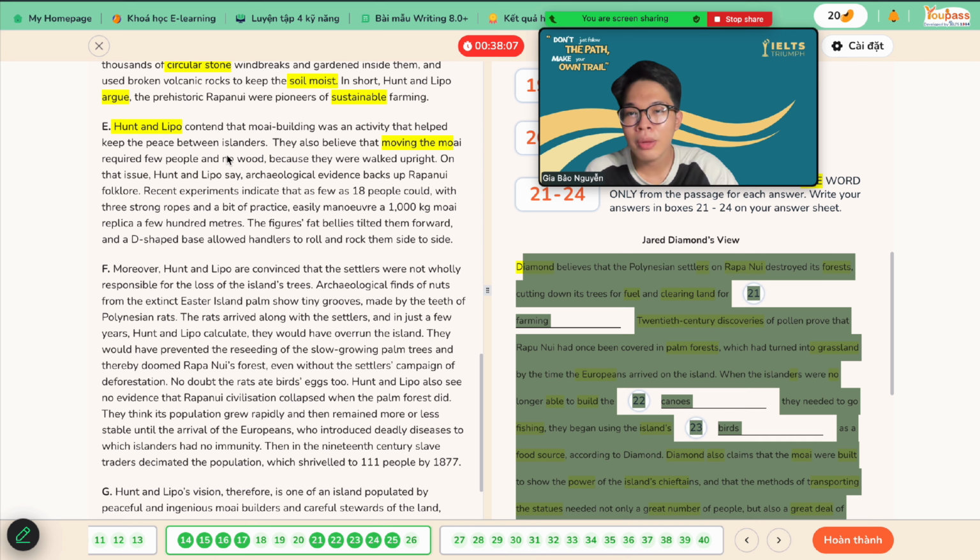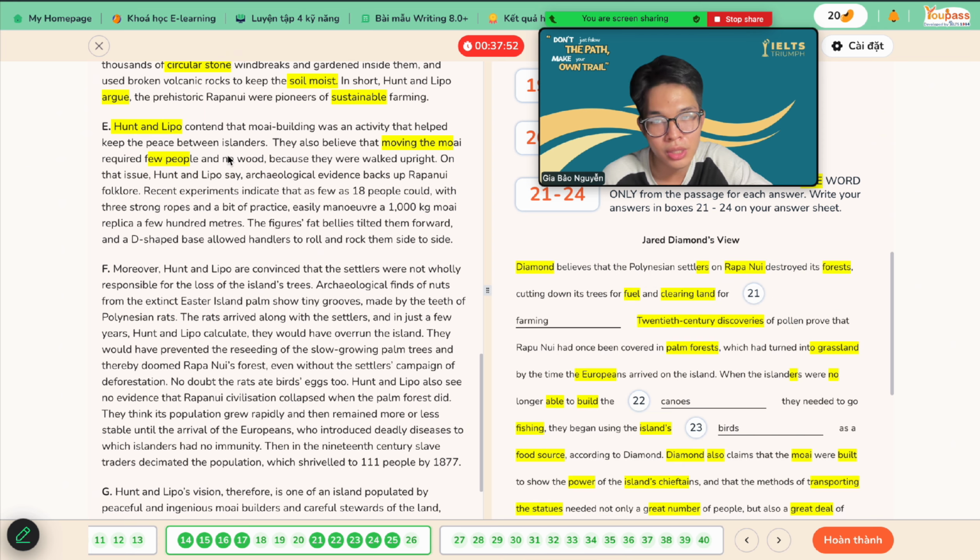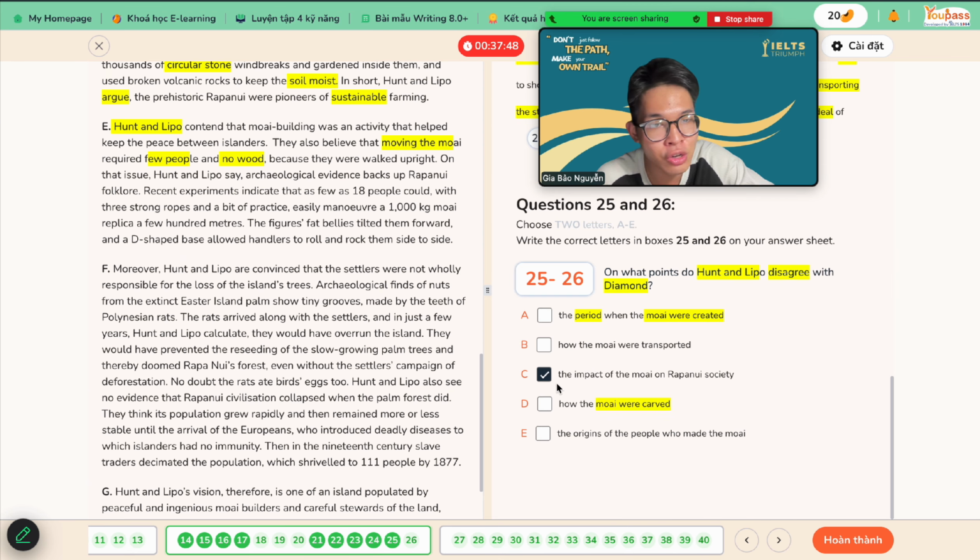So Hunt and Lipo contend that moai building was an activity that helped keep the peace between the islanders. One positive sign. And they also believe that moving the moai requires few people and no wood. It's easy to transport these statues, right? So the answer is this one. How the moai were transported. Not many people included. Not much wood included. This is the opposite of Diamond's point of view, aforementioned.